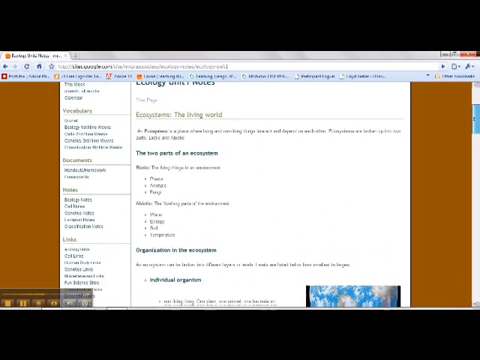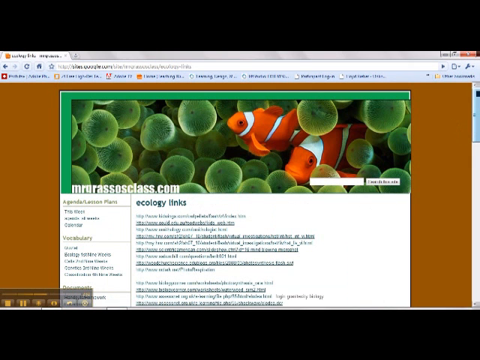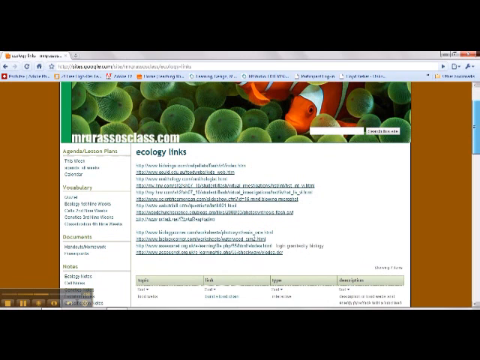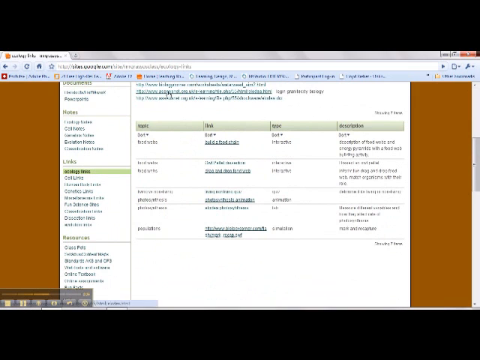So that's notes. And then links here. This kind of you might want to spend your own time exploring. What I've done here is I'm trying to organize links that anytime I find something on the internet that's helpful, maybe it's a fun activity, a cool website, whatever, I try to put the link here so I don't forget about it. And I'm trying to now organize them better by, as you can see, I started doing here by topic, by the type of link, like this is interactive or a quiz, an animation, a lab that you can do online, a short description.